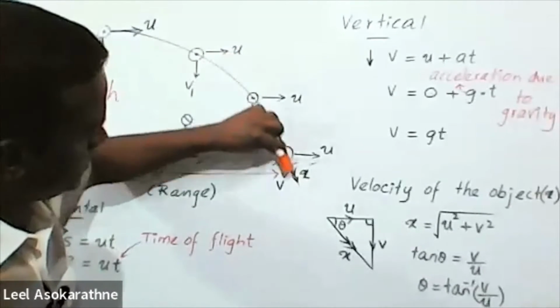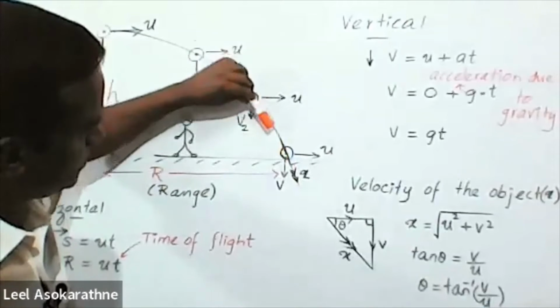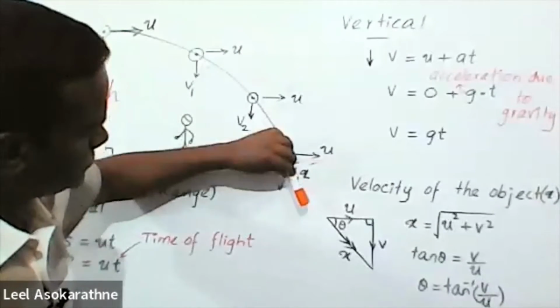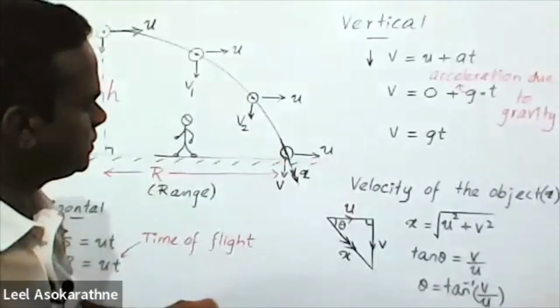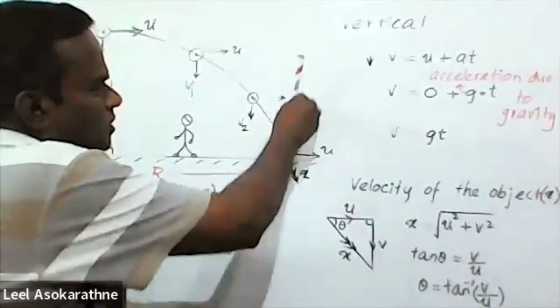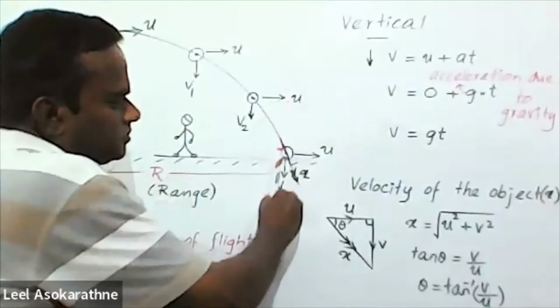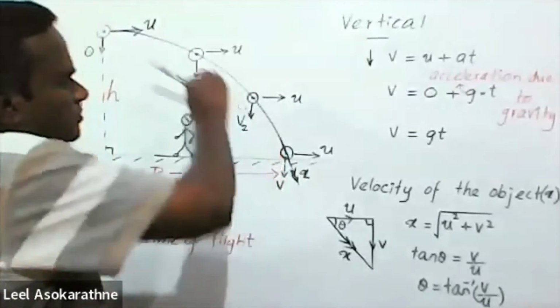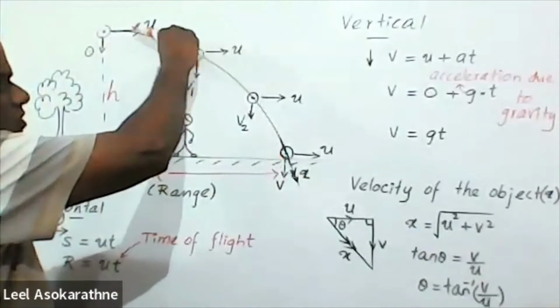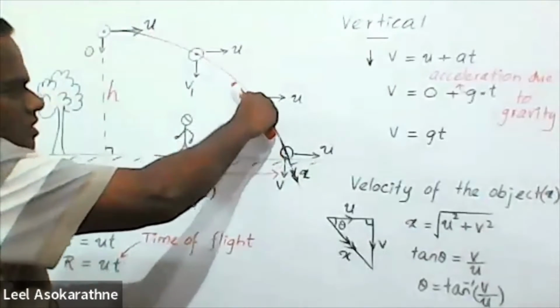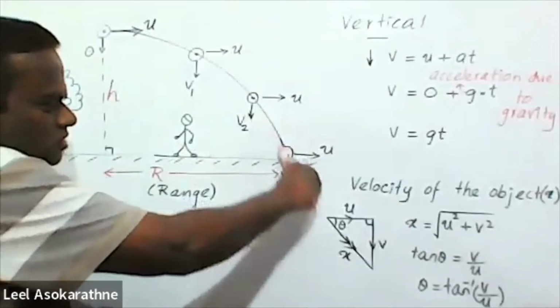It is striking the ground in this type of direction, right? Basically, it won't strike vertically like this. It is impossible like that. It is moving and moving, and strikes the ground in this direction.